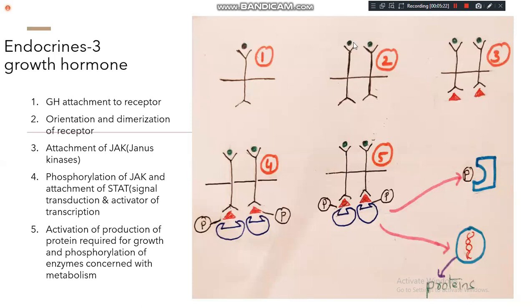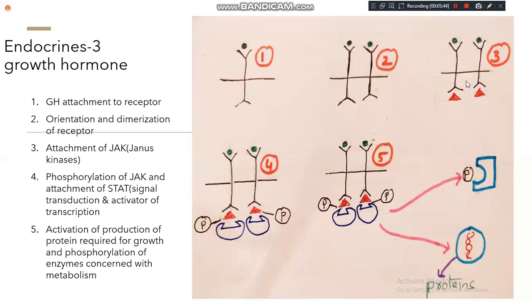form. Once it forms the dimer, that means a pair, when two receptors are attached together and two growth hormones are attached to this receptor, then this is the activation. Receptor action, as well as drug action or hormone action, will start only once the dimerization takes place. Now you just go to the third diagram.